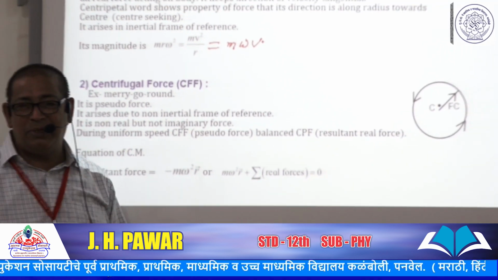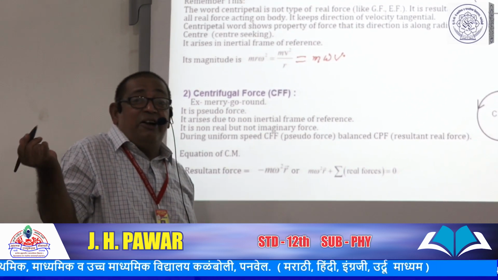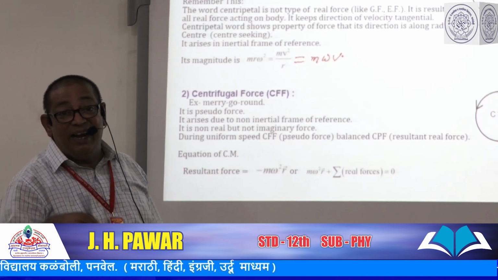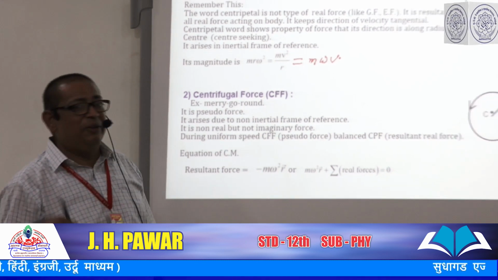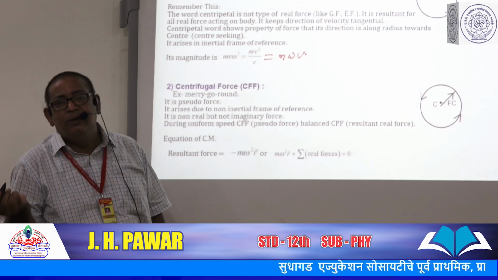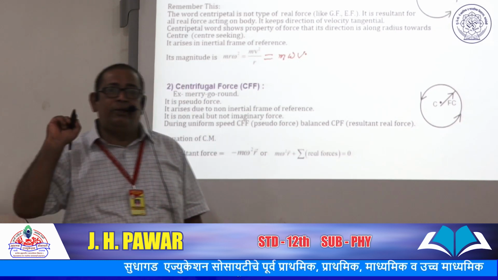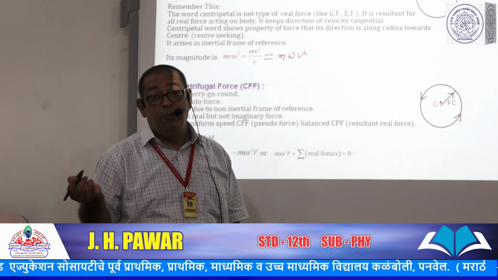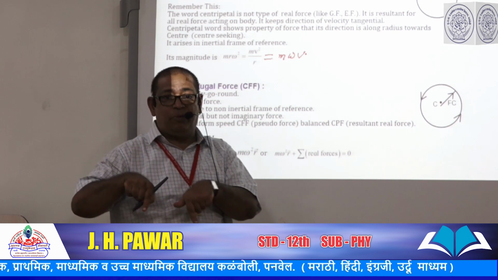Centripetal force means it is the resultant of real forces acting on the body. It is not a real force. It is the resultant of some real forces acting on the body. Then we go through certain examples. Suppose we consider Earth revolving around the sun or Moon revolving around the Earth. The necessary centripetal force between them is the gravitational force. Means gravitational force is a real force and it provides the centripetal force.